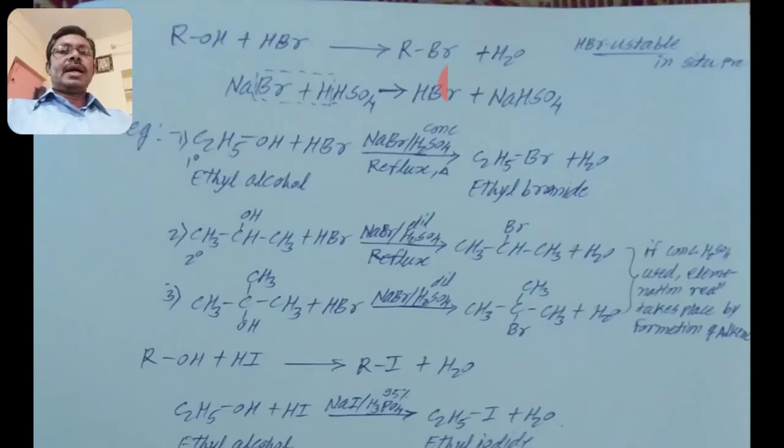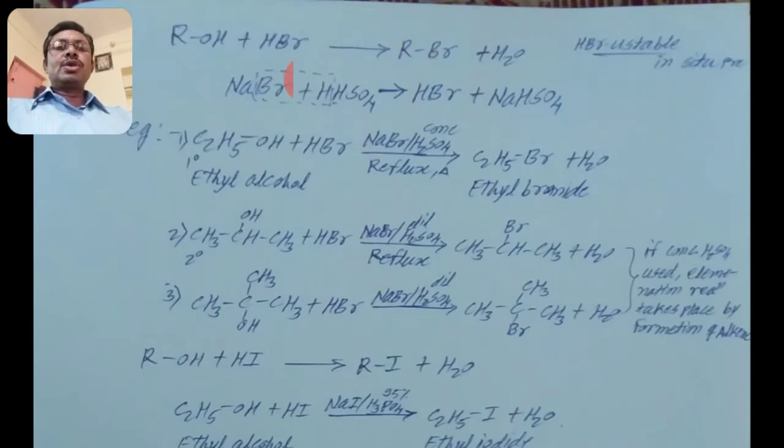We get an alkyl halide, RBr, with byproduct H2O. HBr is very unstable, so it is not taken directly, but is prepared within the reaction.